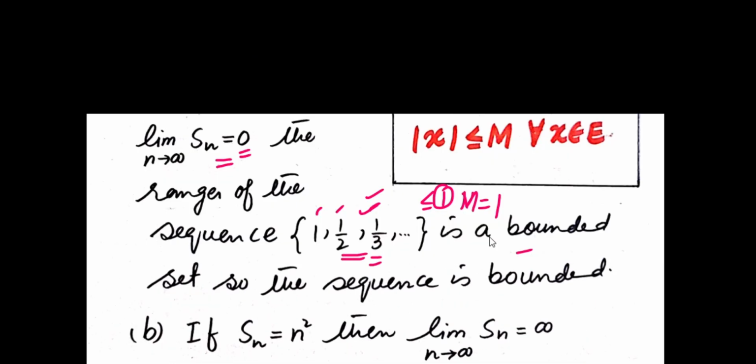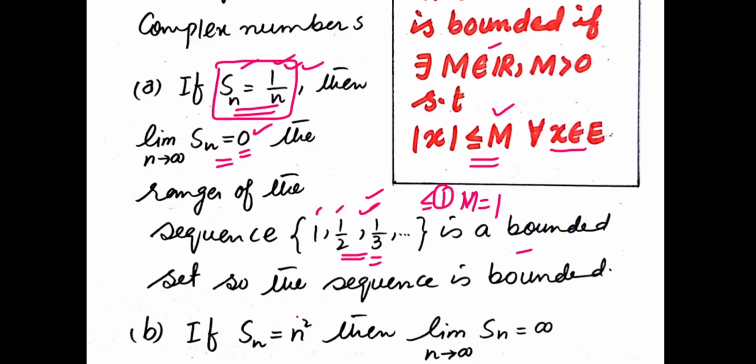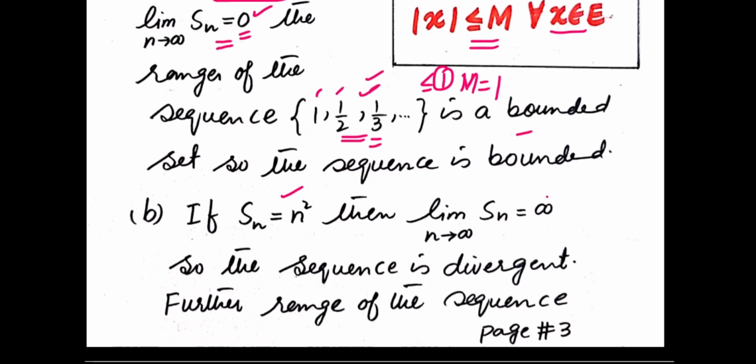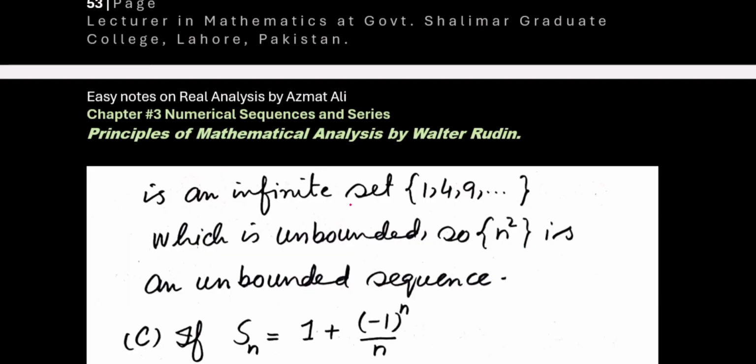On the other hand, if you consider Sn equal to n squared, and take its limit as n approaches infinity, this approaches infinity. This shows that the sequence is not convergent and hence it is a divergent sequence. Further, this sequence is unbounded because if you find the range of the sequence, this is an infinite set. For n equal to 1, this becomes 1.